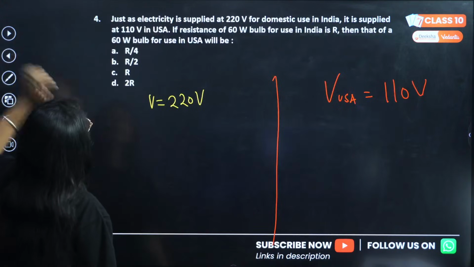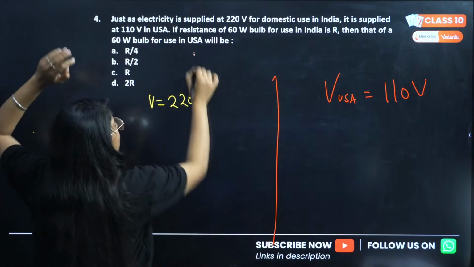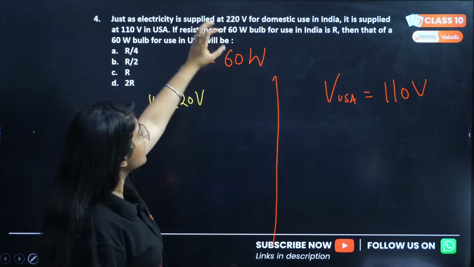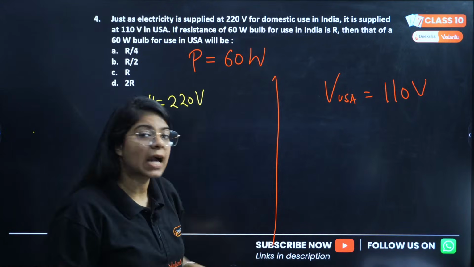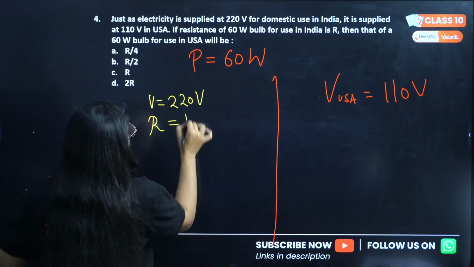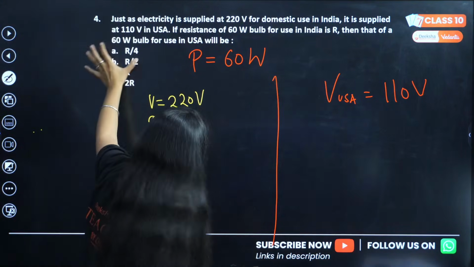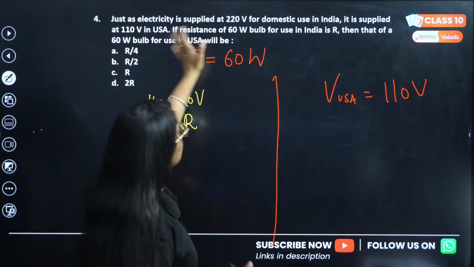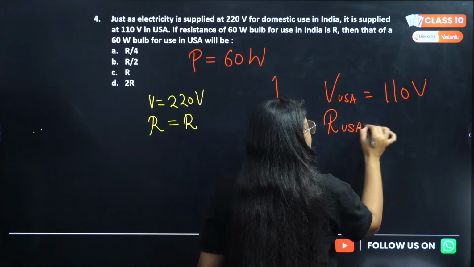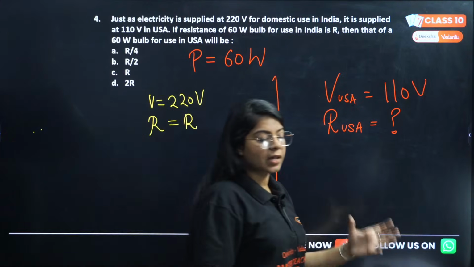Now they are asking, if the resistance of a 60 watt bulb, a bulb whose power is given as 60 watt, for use in India is R, then that of a 60 watt bulb for use in USA will be? So they are asking for the same bulb of power 60 watt, what will be the resistance in USA?